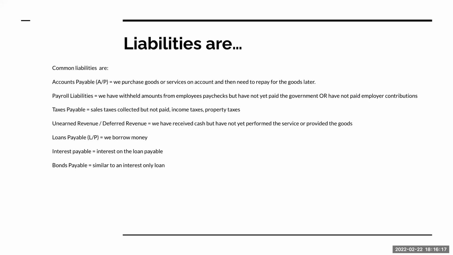Right over here, loans payable, we're borrowing money. Interest payable, it's the interest on the loan payable. Bonds payable, Daniel Craig is our last name's bond. I'm just kidding. A bond payable is similar to an interest-only loan. Larger companies use these for financing. Okay, so that's what liabilities are.